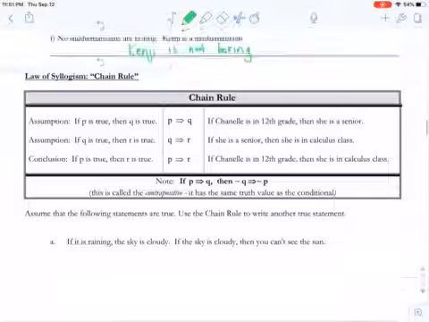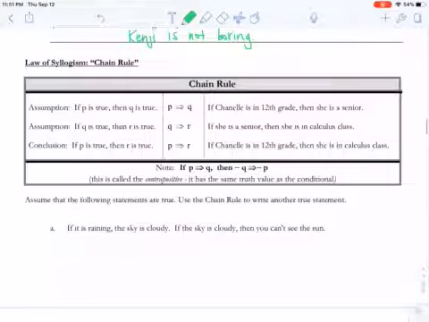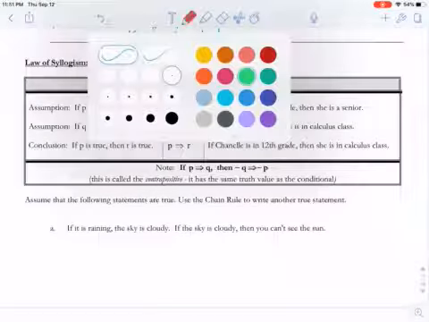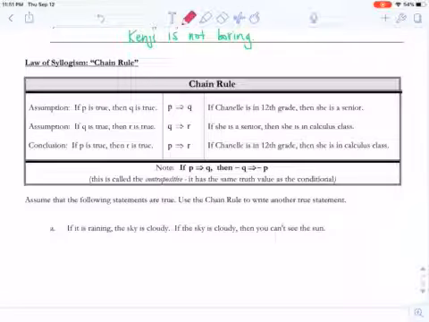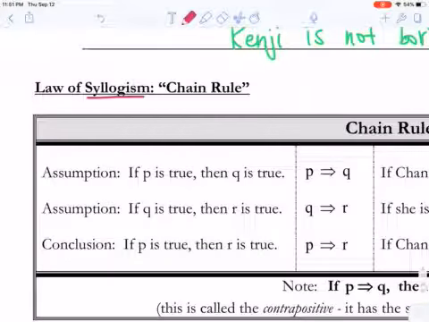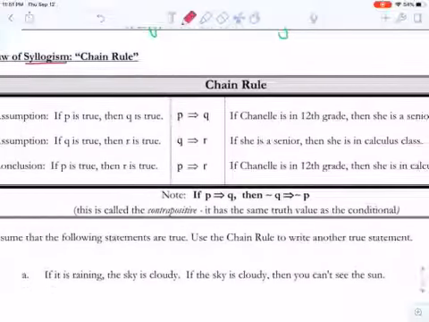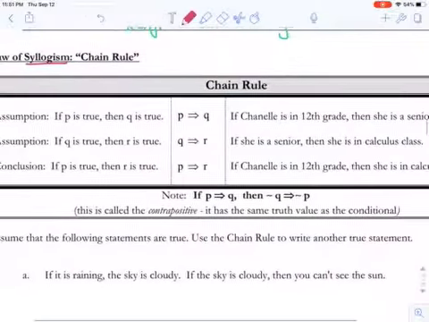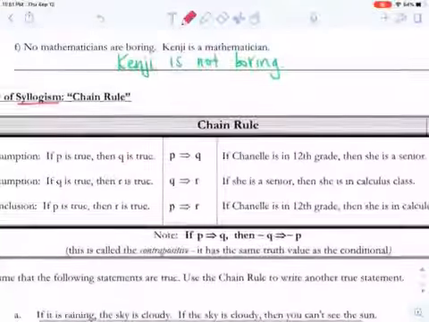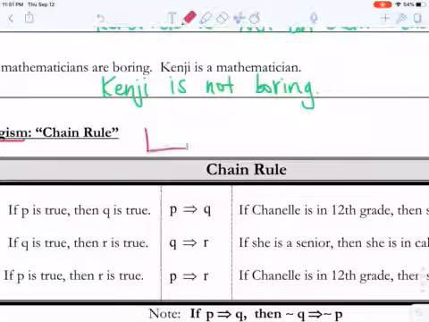Okay. All right, so last part is this chain rule, the law of syllogism. So this word here is pronounced syllogism. I know it looks kind of hard to say, but it's syllogism. And an easier way to say it is we're just following the chain rule. And so basically, the chain rule says, kind of like dominoes, if we link up our statements, so I'll bring us back to dominoes here.